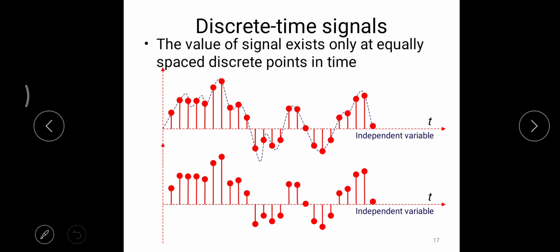And this is a discrete time signal, which exists only for discrete samples of time. So I cannot expect the signal to exist for all time intervals. For example, if I take the entire interval from 0 to 50, I cannot expect values to exist at time t equal to 1.1 or 1.9. If I calculate at t equal to 1.1 or 1.9, the value is 0, since the values exist only at spaced intervals like t equal to 1, 2, 3, and so on. This type of signal is called a discrete time signal.